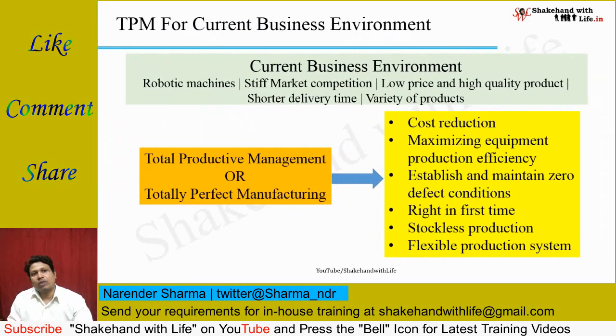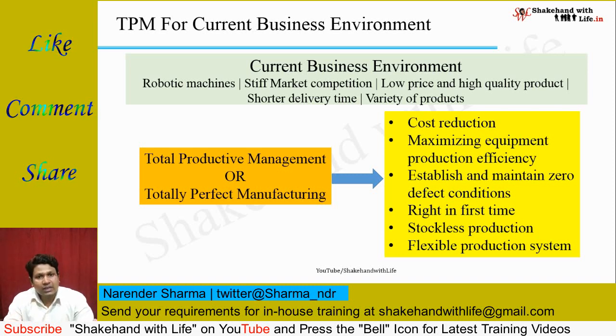But in the current business environment, the meaning of the TPM is total productive management. And what is the current business environment? Robotic machines are there, automatic machines are there that are able to produce the product at a faster rate, stiff market competition, low price and high quality product demanded by the customer, shorter delivery time, and there is a huge variety of products in the market. So this is the current business environment.